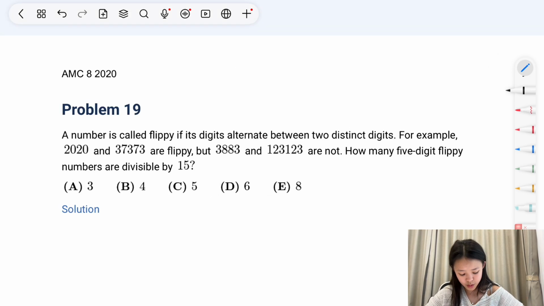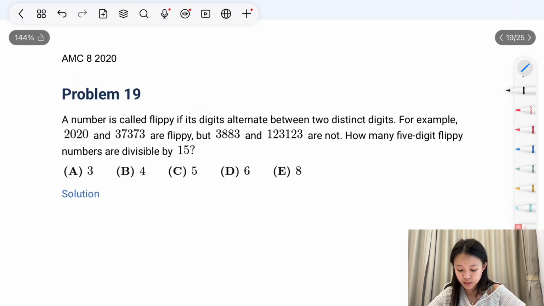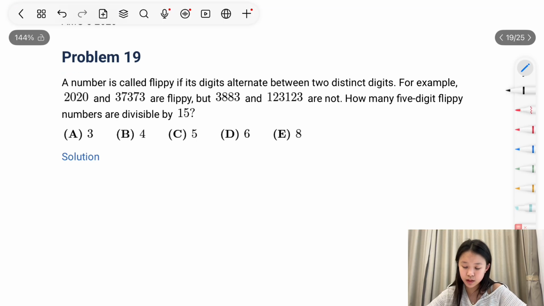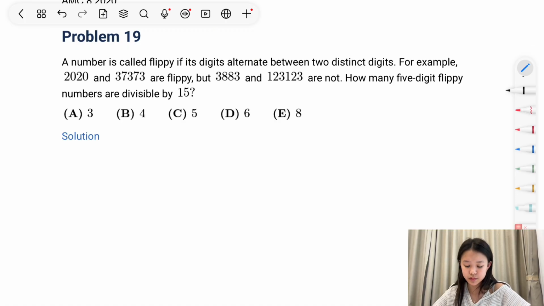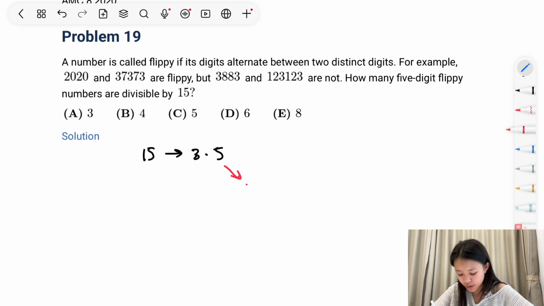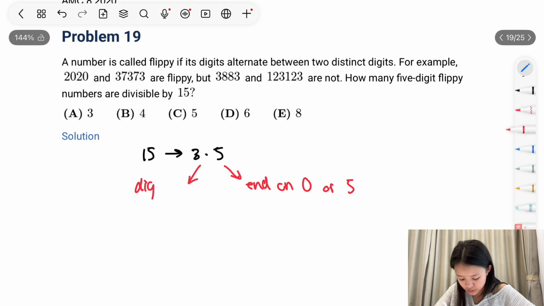Problem 19. A number is called flippy if its digits alternate between two distinct digits. For example, 2020 and 37373 are flippy, but these numbers are not. How many 5-digit flippy numbers are divisible by 15? So 15 has factors of 3 and 5. For a number to be divisible by 5, it must end in 0 or 5. For a number to be divisible by 3, the digit sum also has to be divisible by 3.